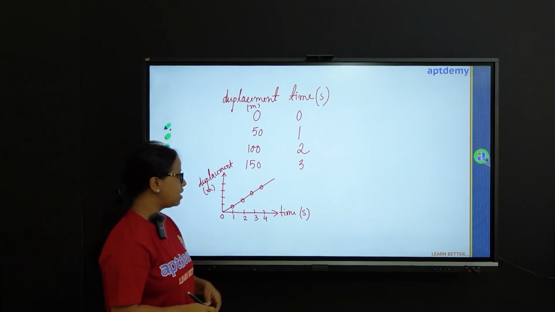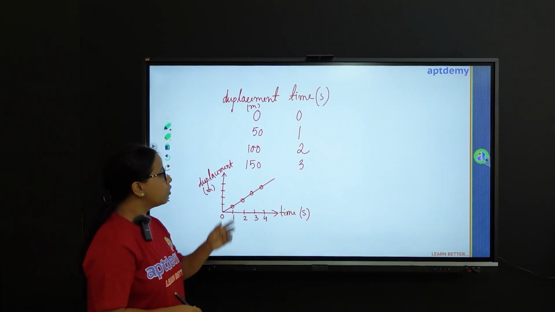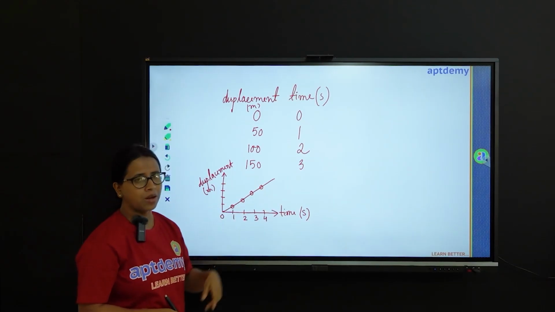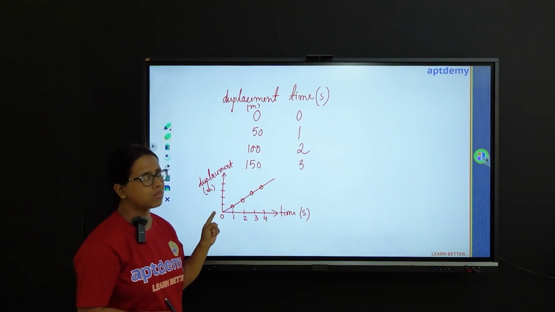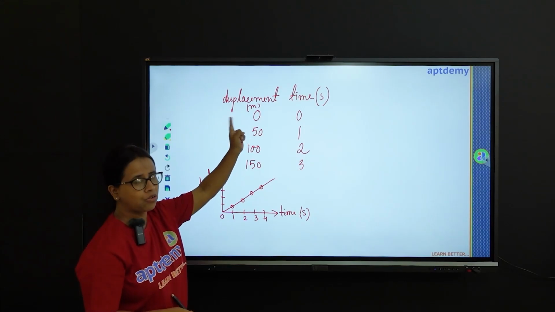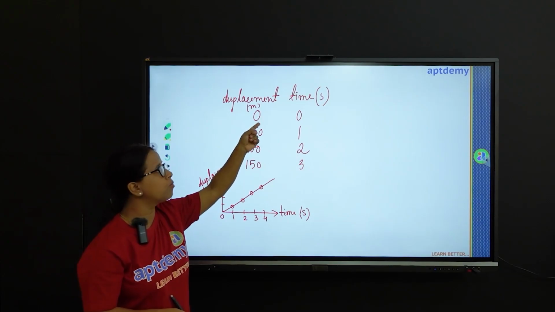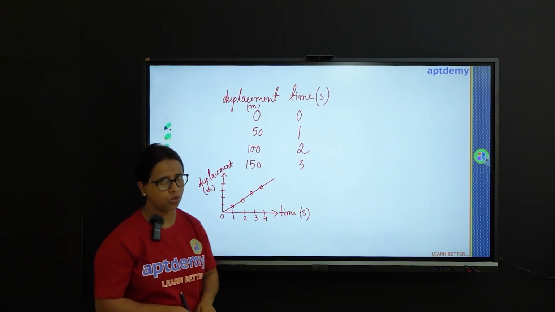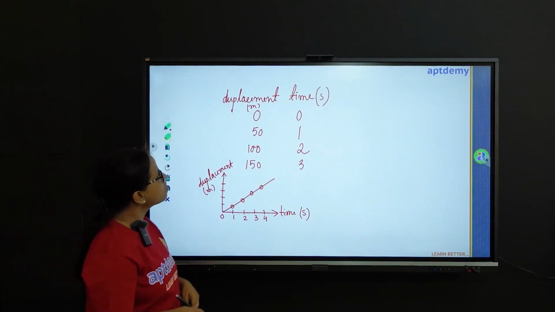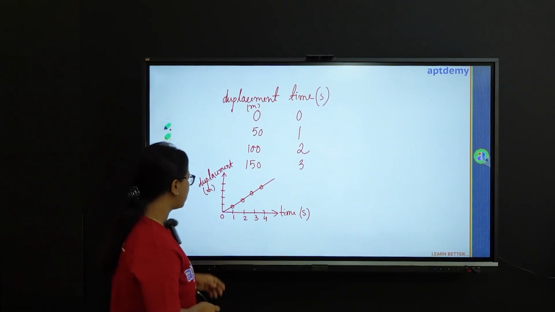So we see that the displacement time graph of a particle moving with uniform velocity is a straight line passing through the origin. This passes through the origin, which indicates that the particle was initially at rest at 0 time. Now if the particle would have had some position, then the graph wouldn't have started from origin. So this is how a particle behaves when it is moving with uniform velocity.